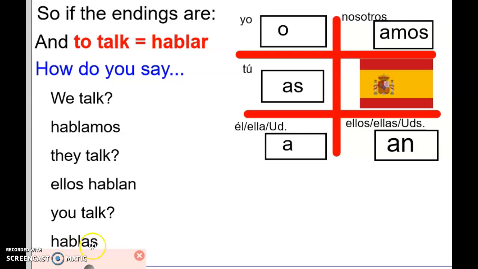But here, again, hablas, it only can go with tú. If I have an as ending, that tú is implied. It's you, and I don't have to say the tú. I can, it's not incorrect. I could say, tú hablas español, that means you speak Spanish. Or I could say, hablas español, that means you speak Spanish. They both mean the same thing. It's just when I put a tú there, it really emphasizes you speak Spanish.